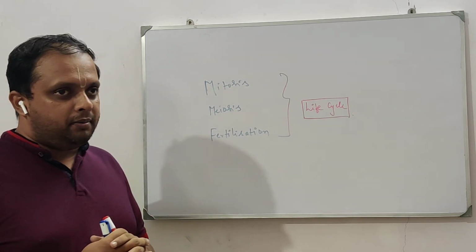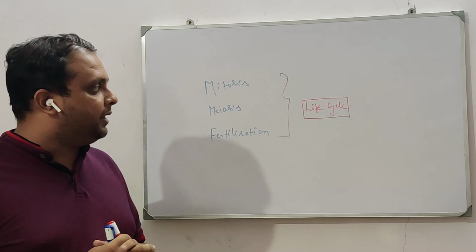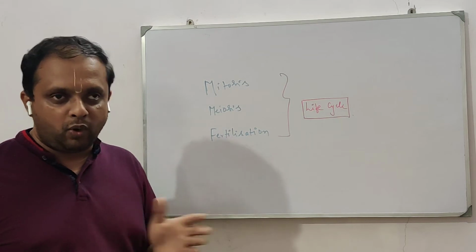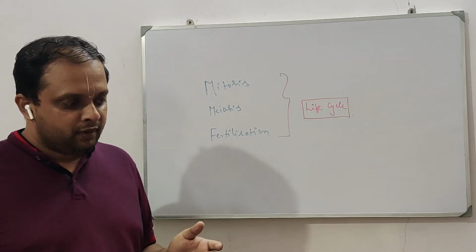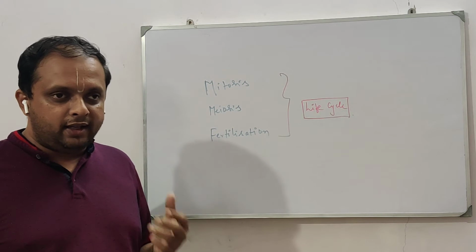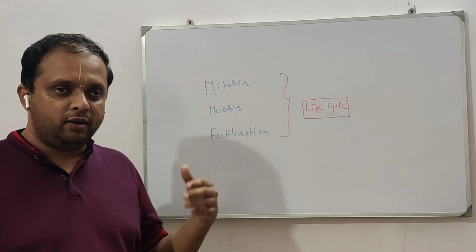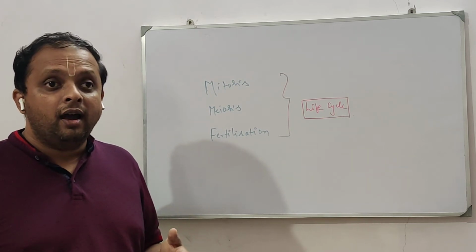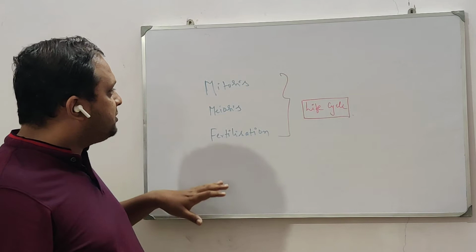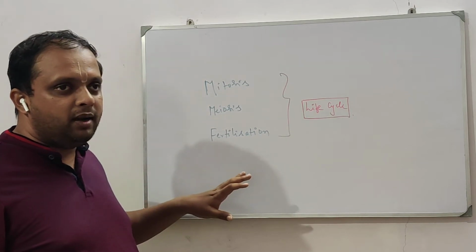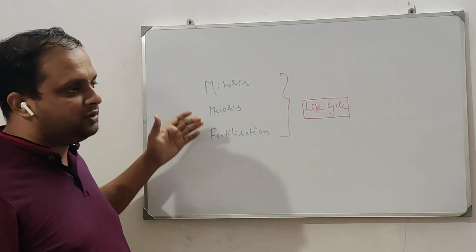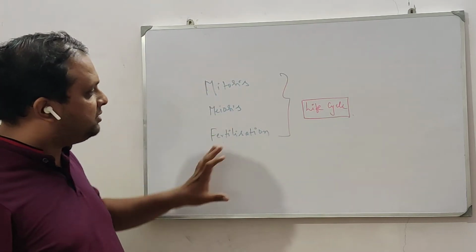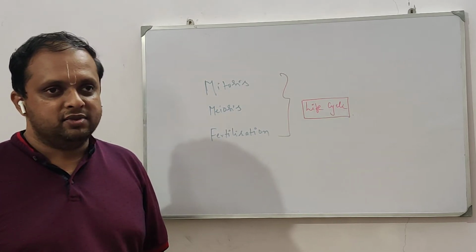You would know that the entire life cycle, right from prokaryotes like bacteria, through all eukaryotes, plants, and up to humans, is nothing but repeated mitosis, meiosis, and fertilization, especially mitosis. So we will talk about the roles of these three in an organism's life.